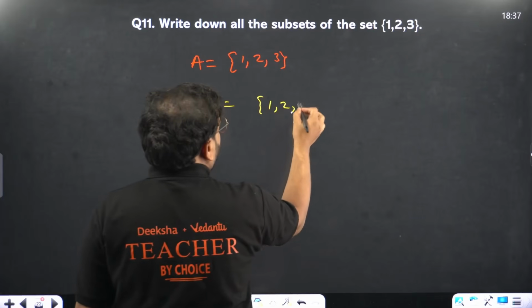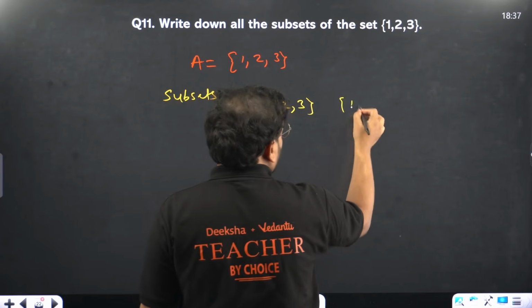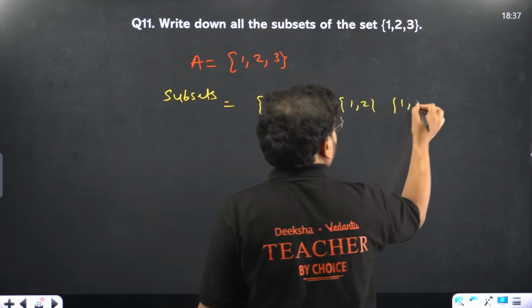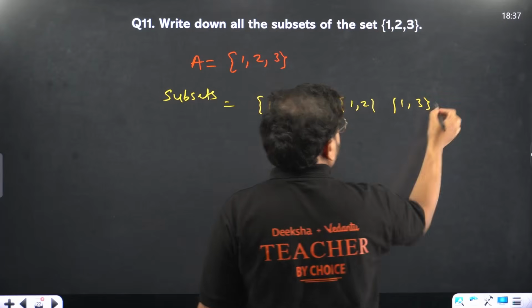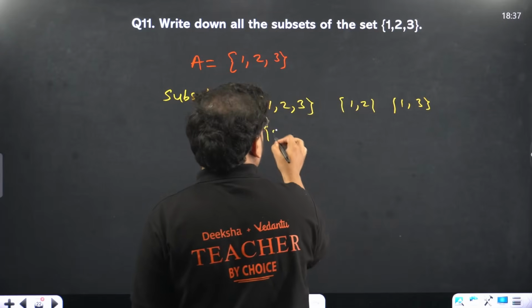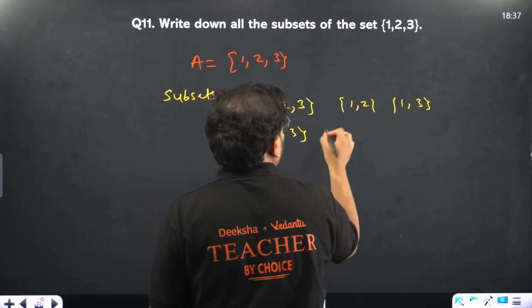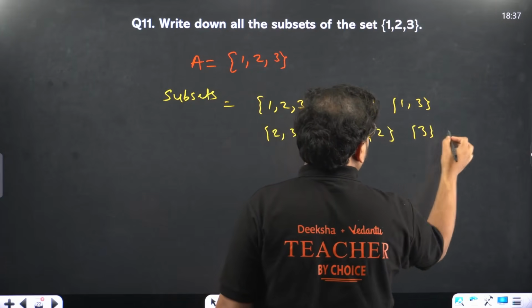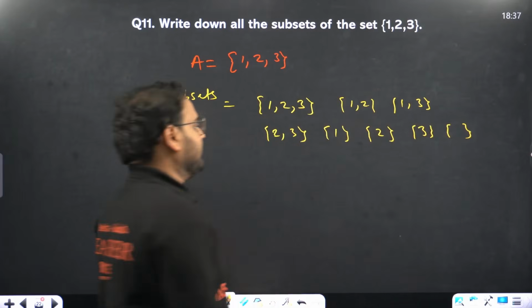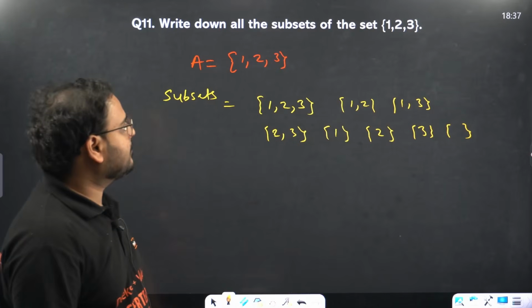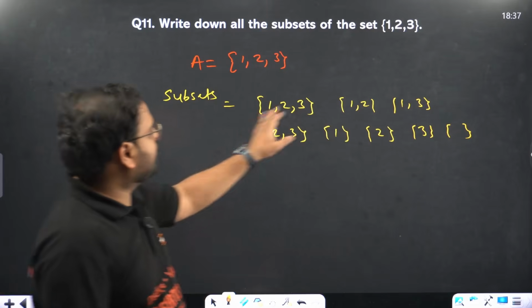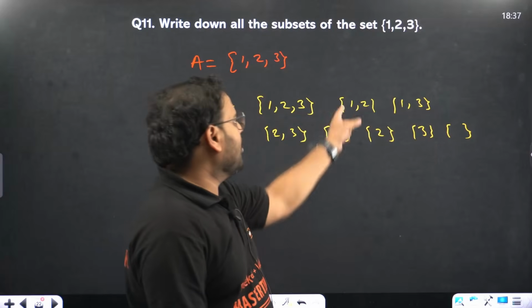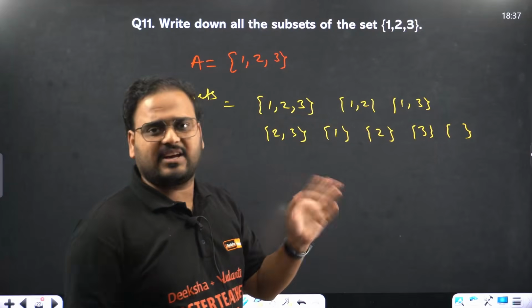We'll start with what? First, as it is, will come 1, 2, 3. Next, we'll have 1, 2. 1, 3. Then 2, 3. Then you'll have 1. Then you'll have 2. Then you'll have 3. Then you'll have the null set, nothing. Correct now? 1, 2, 3, 4, 5, 6, 7, 8. Anyone is thinking 2, 1? No. 1, 2 and 2, 1 are the same. The order is changed, the elements will not change, right?